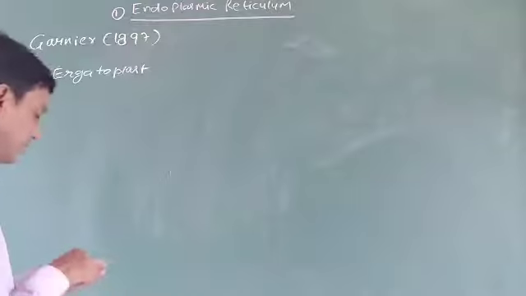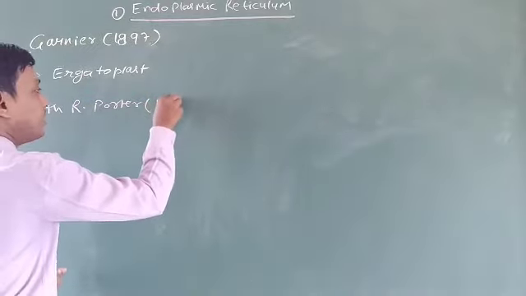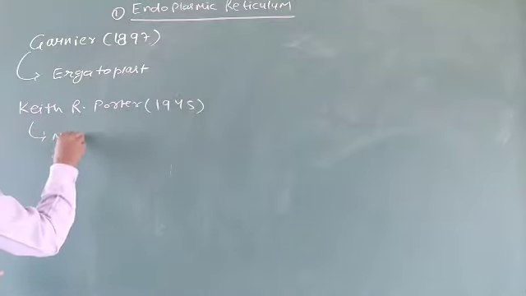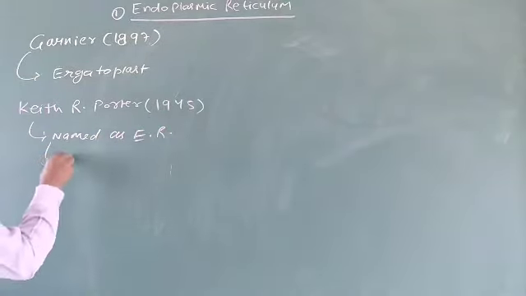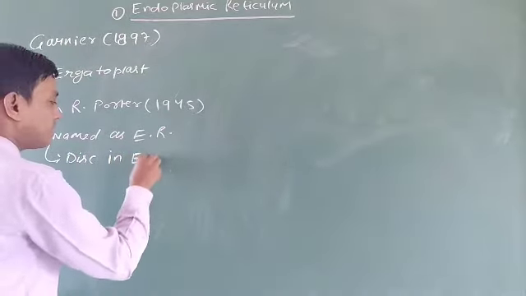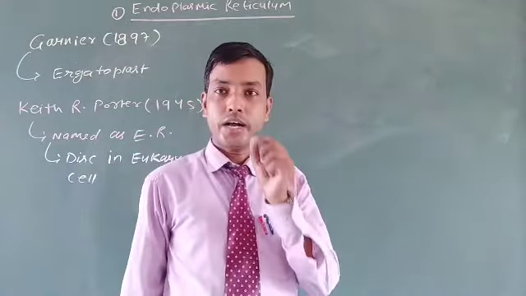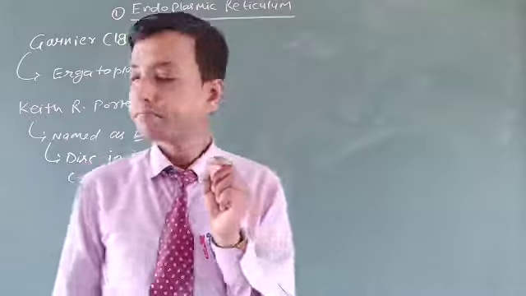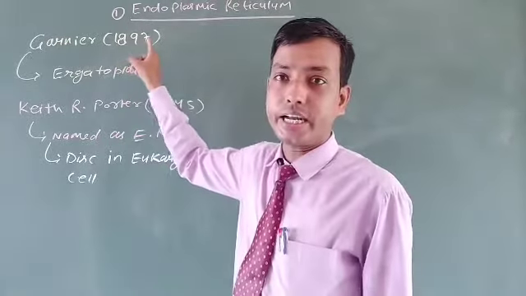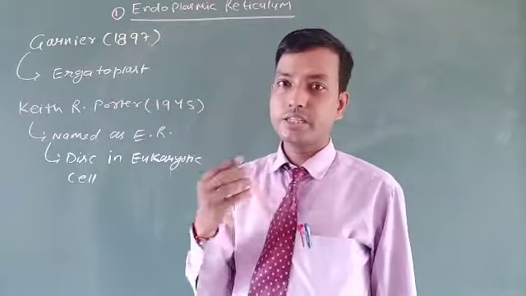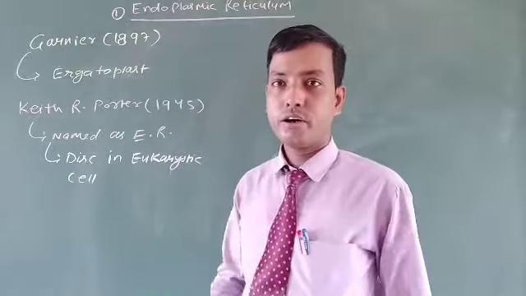So Keith R. Porter in 1945 named it endoplasmic reticulum after the discovery in eukaryotic cells. A similar structure had been seen earlier by Garnier in 1897, but that was the ergastoplasm, a structure similar to the endoplasmic reticulum, and the name and the complete structure were credited to Keith R. Porter.